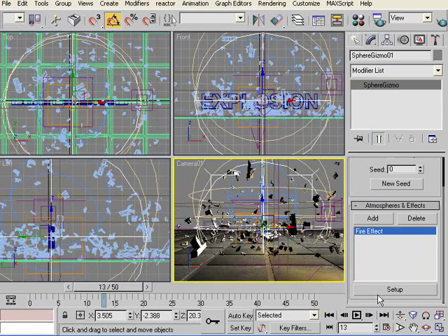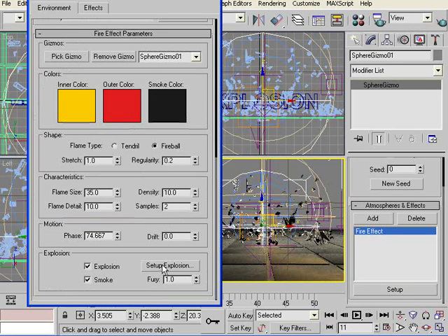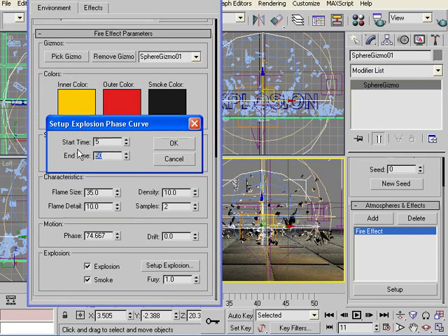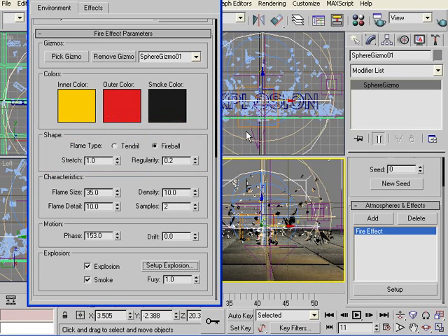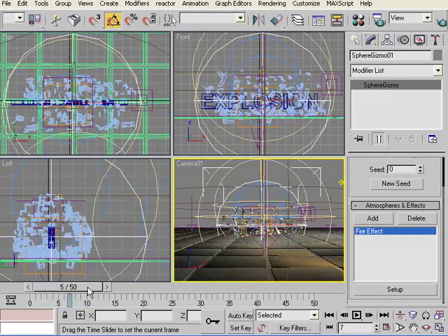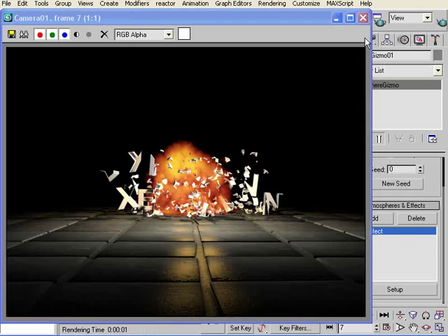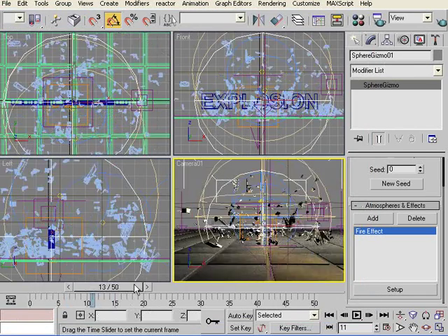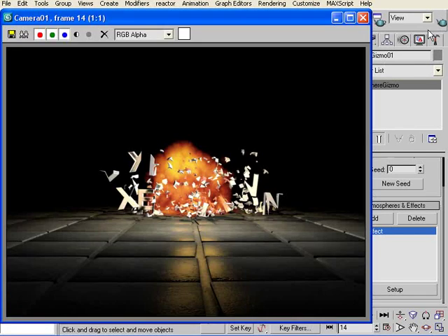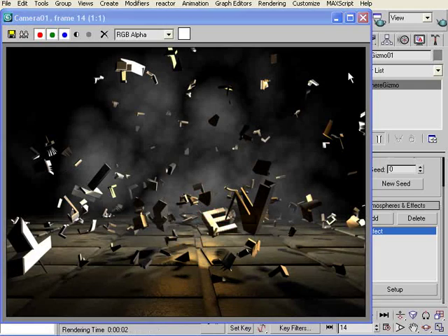So you go to setup, 25. The explosion starts at 5, and as it approaches the camera, it's changing into smoke. Cool.